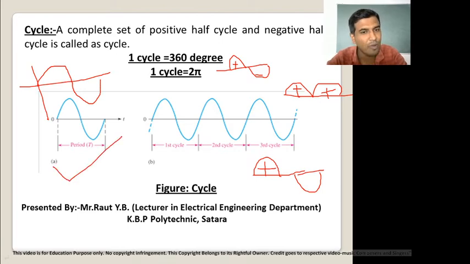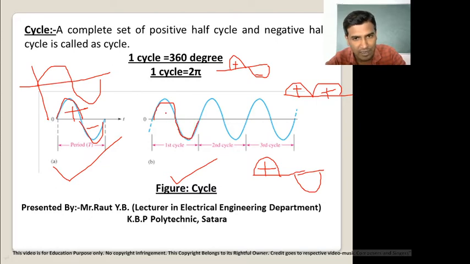Now this is an example of one cycle. Here is the positive half cycle and here is the negative half cycle; together it is called a cycle. One cycle in degrees is equal to 360 degrees, and in radians one cycle is equal to 2 pi. In this second diagram, a positive half cycle, then a negative half cycle is one cycle. Again positive and negative, second cycle completed. Again positive and negative, third cycle completed.